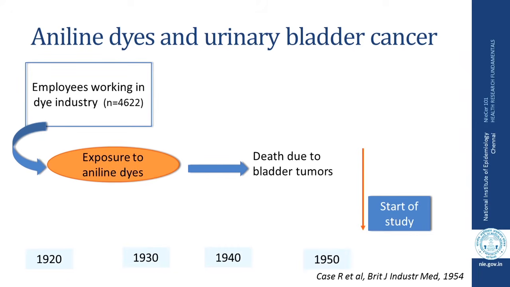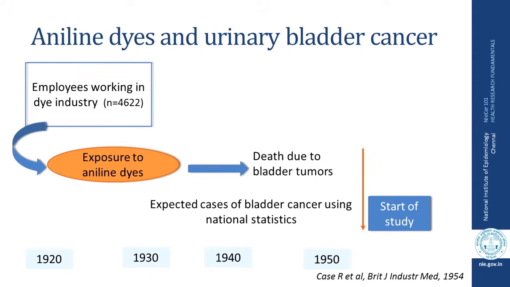Investigators also reviewed the death records of these 4,622 individuals, and essentially they looked for any mention of urinary bladder tumors on their death records. And then they compared the death rates in this population with the expected number of deaths from bladder cancer using national statistics. So, by the time the study started, both exposure and outcome had occurred.